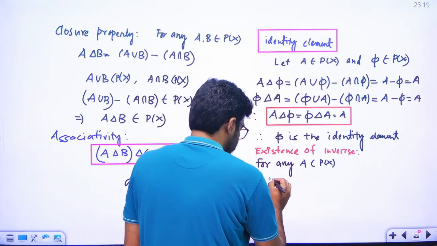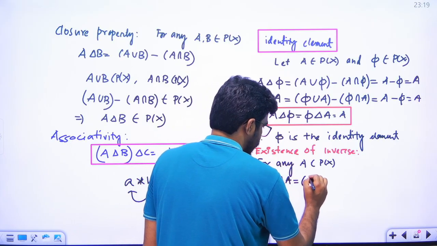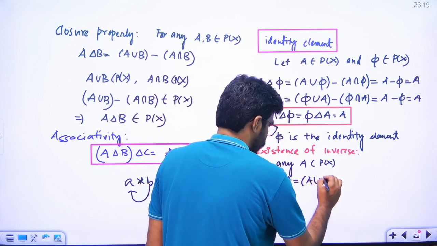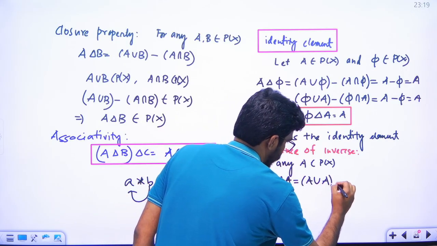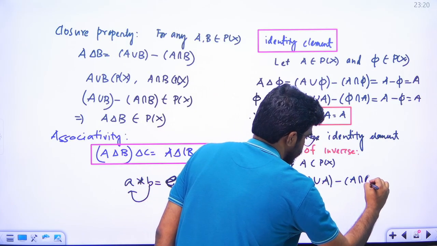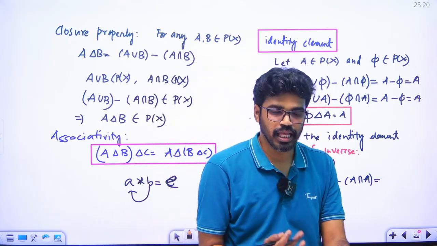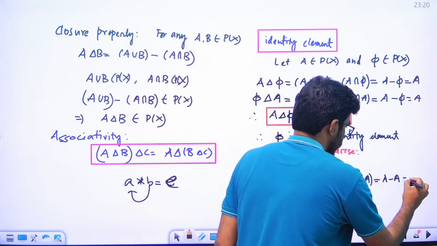So A delta A is A union A minus A intersection A. Okay, A union A is A, A intersection A is A, that means phi.